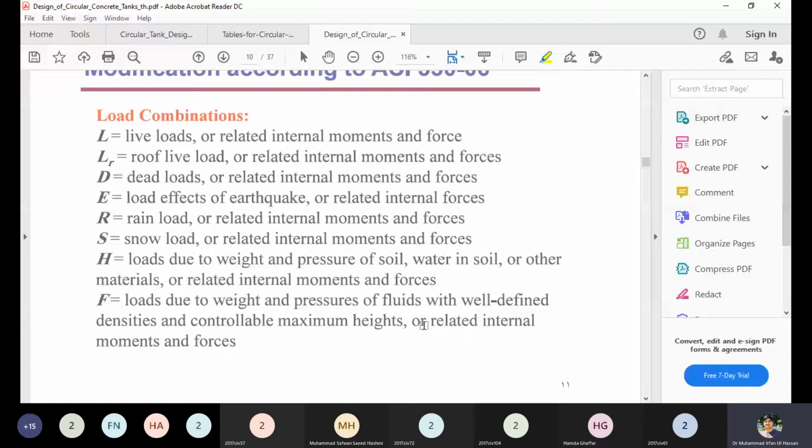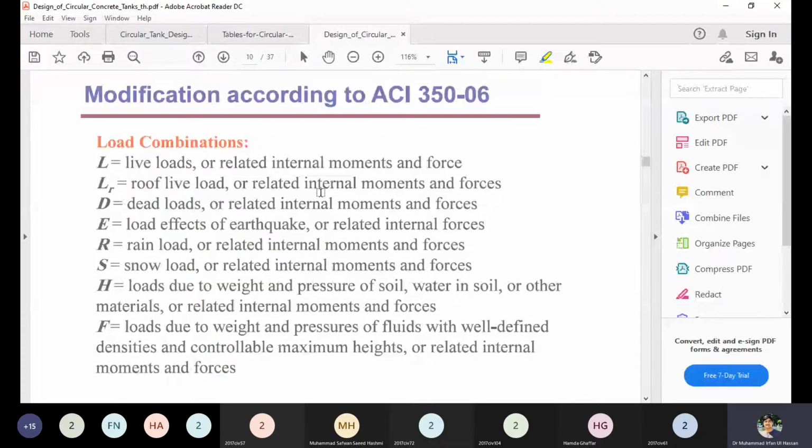The load due to the weight and pressure of soil and water is represented by H, and F is the load due to the weight and pressure of fluids. Similarly, E represents the earthquake load. The earthquake load depends on the concave pressure and the convex pressure on the water tank walls.